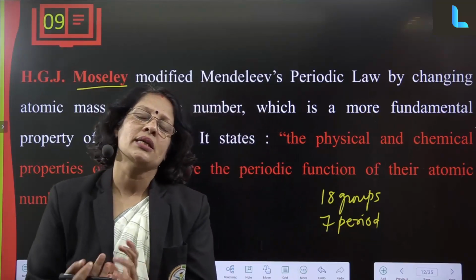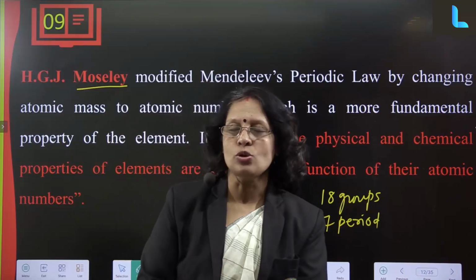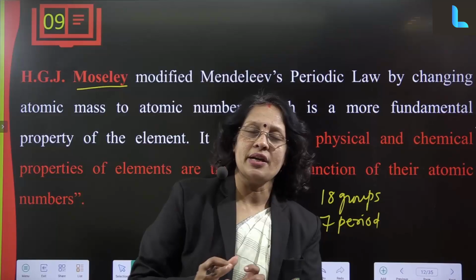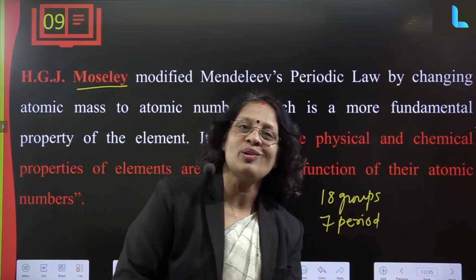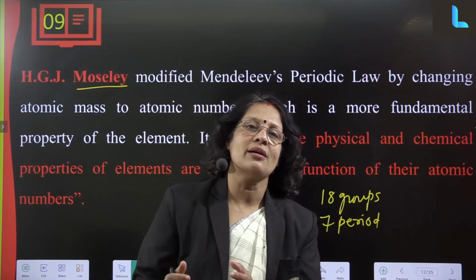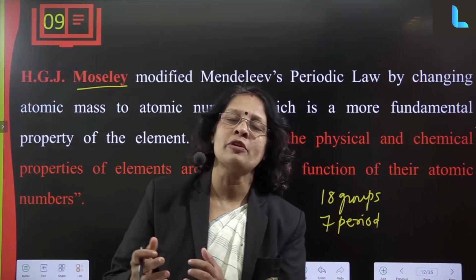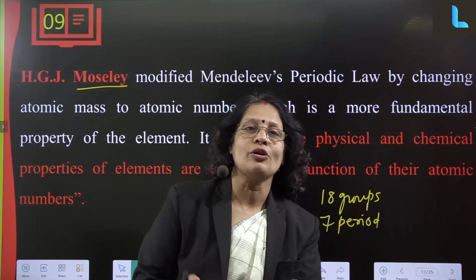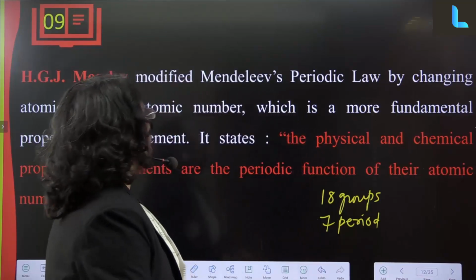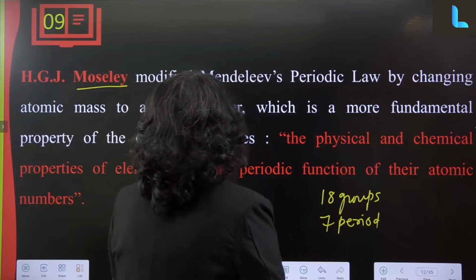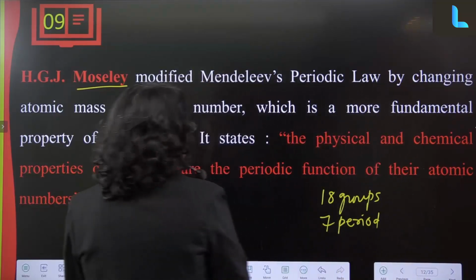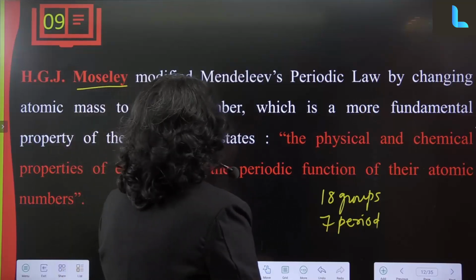Atomic number is the number of protons, which is always equal to the number of electrons. The properties are decided by chemical combinations, and only electrons take part in them. So this periodic table, arranged in increasing order of atomic number, is more appropriate, because atomic number is a more fundamental property of elements. So the physical and chemical properties of elements are the periodic function of their atomic numbers.